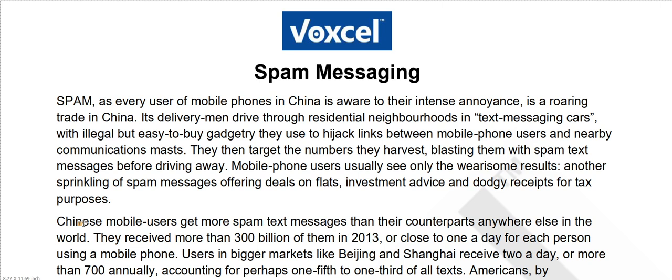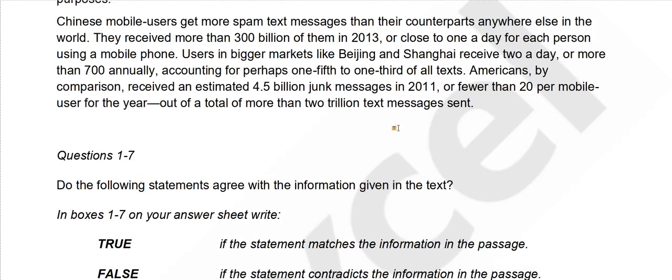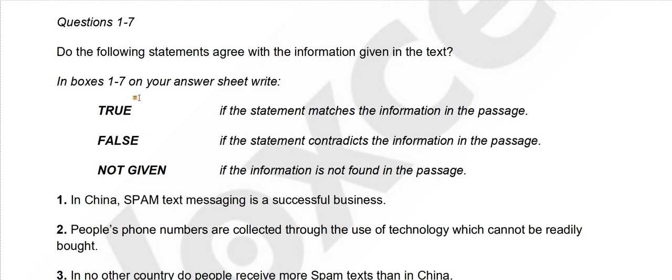Today's topic is about spam messaging. You must be aware of this. We all are, you can say, victims of these spam messages, and even in your Gmail, you have a separate label for spam messages. So we will go straight to the questions. For questions 1 to 7, we have to write true, false, or not given.